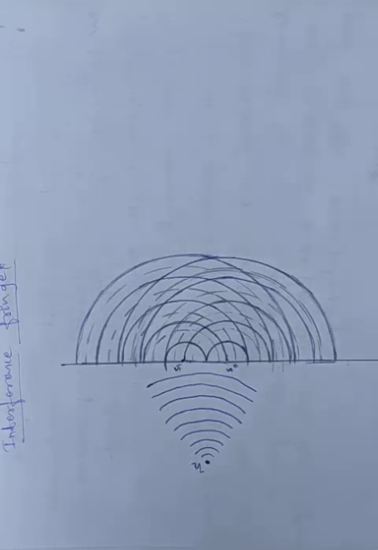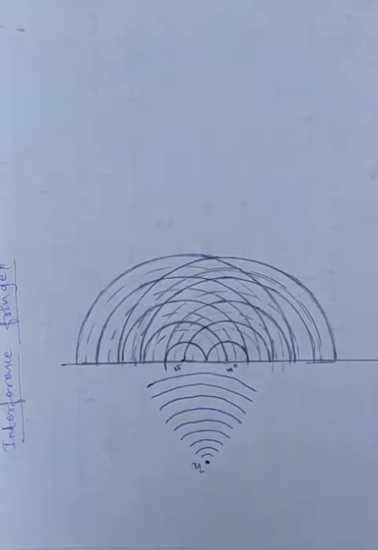When crest and crest, or trough and trough, coincide, we say it is constructive interference. Whenever crest and trough, or trough and crest, intersect, we call it destructive interference.